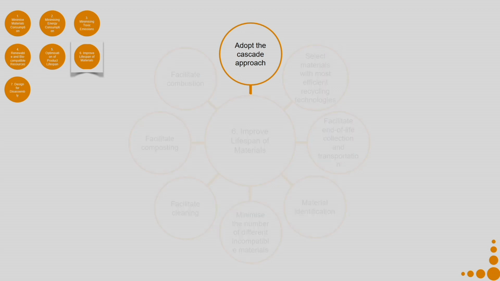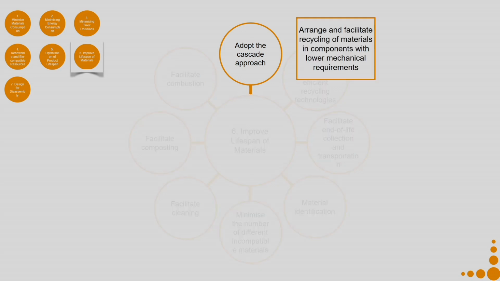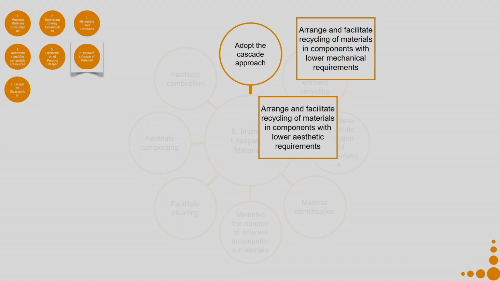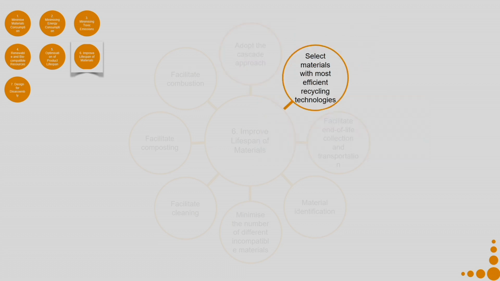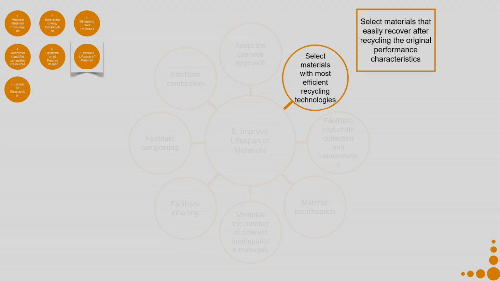So, adopt the cascade approach. Arrange and facilitate recycling of materials in components with lower mechanical requirements. Arrange and facilitate recycling of materials in components with lower aesthetic requirements. Arrange and facilitate energy recovery from materials through combustion. Select materials with most efficient recycling technologies. Select materials that easily recover their original performance characteristics after recycling. In case of plastics, it is really difficult to achieve, but in case of metal, it is more easily achieved.